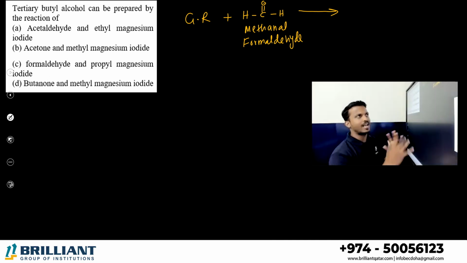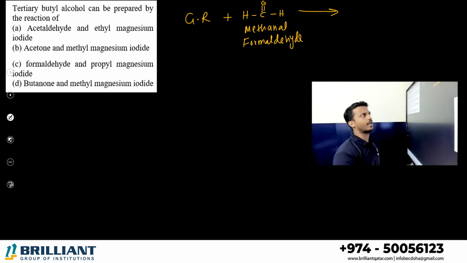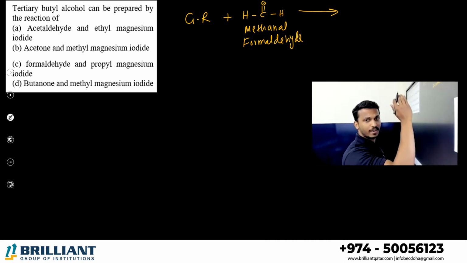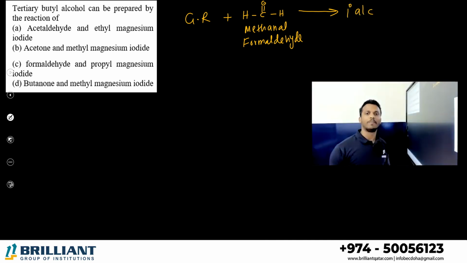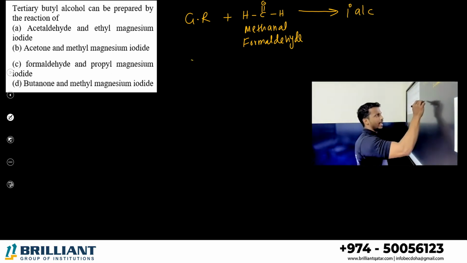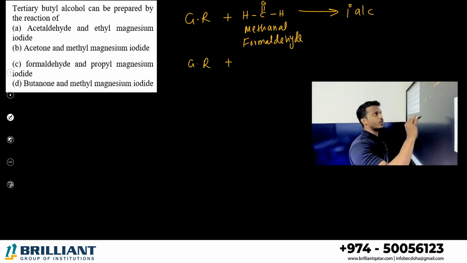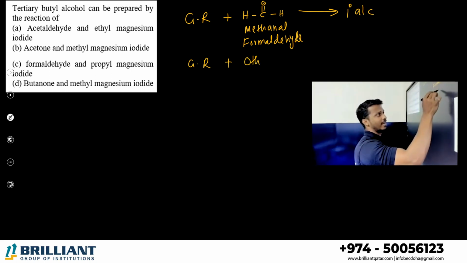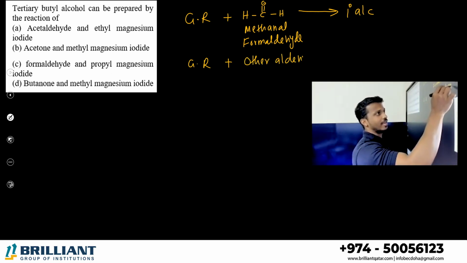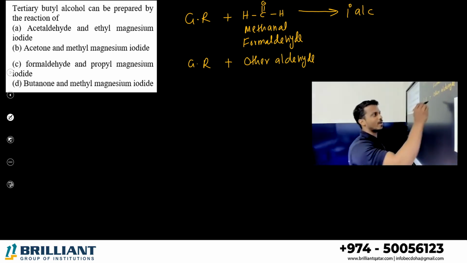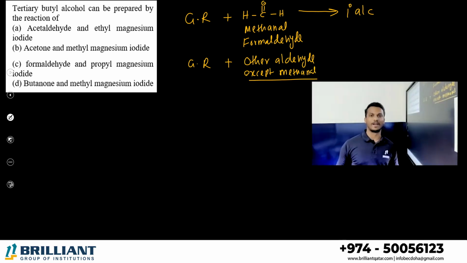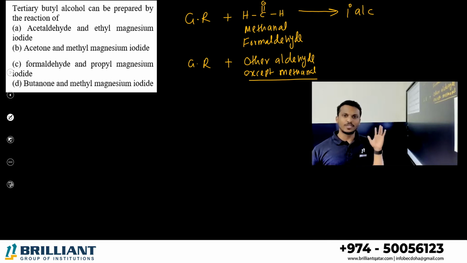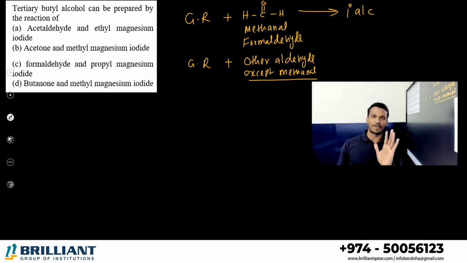add water in acid hydrolysis, everything. I'm writing the final product. Any Grignard reagent, when you treat it with formaldehyde, your product is confirmed, that is primary alcohol. Second one, any Grignard reagent, when you treat it with the other aldehyde, what? Other aldehyde except formaldehyde. Okay, I'm underlining the term, except formaldehyde. If you use formaldehyde, your product is fixed primary alcohol.